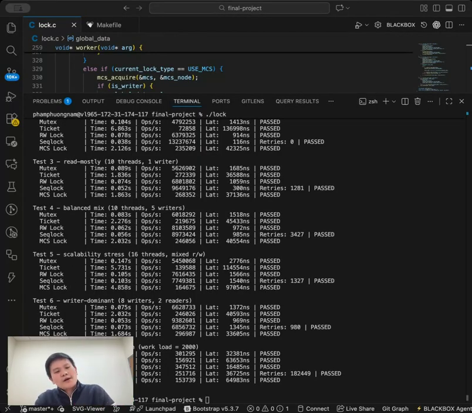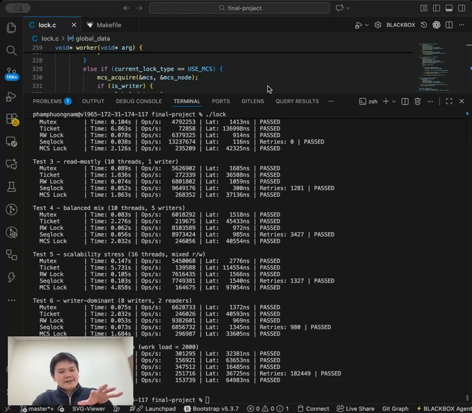Now, let's move on to our last test, test 7, where we test a slow critical section. We can clearly see that the mutex again performed really well, but the ticket and MCS locks fell behind one more time. It clearly shows us that for longer critical sections, spin locks seem to perform not as efficiently as auto locks, and the reason is the same. They just waste CPU spinning and doing nothing, whereas the mutex will enforce sleeping and save more time.